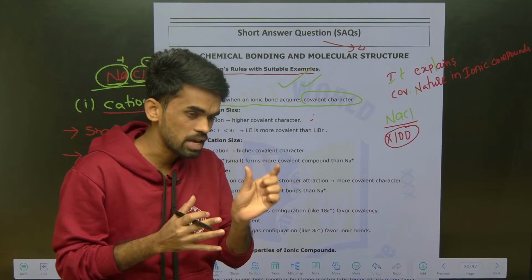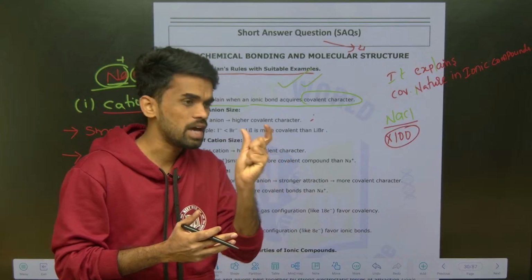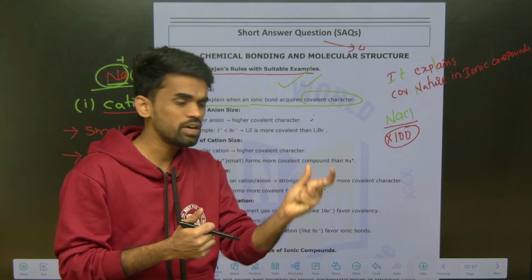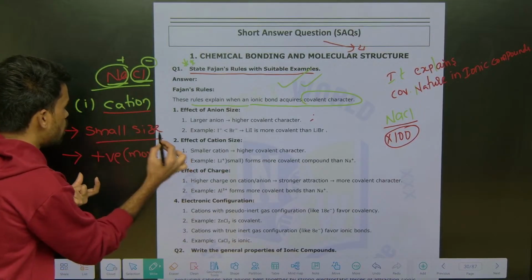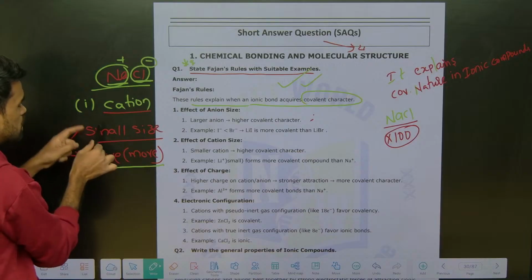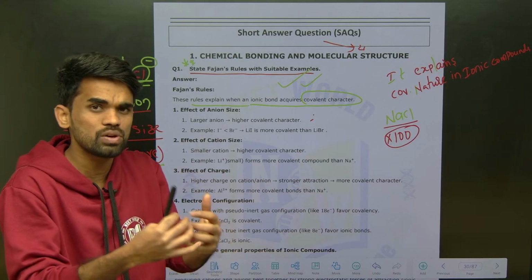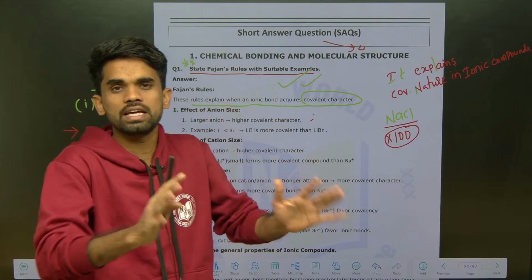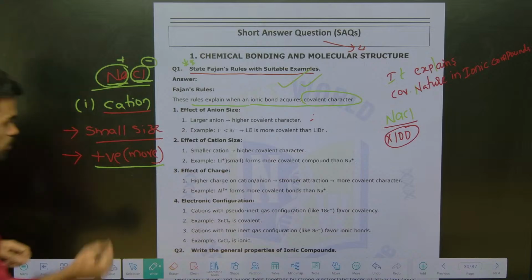Okay, for an ionic compound, its covalent nature depends on cation as well as anion. With respect to cation, the cation should be small in size and should have more positive charge. If these two factors are there, then we can say that ionic compound will have more covalent nature. Okay, so for example, I will mention one example.